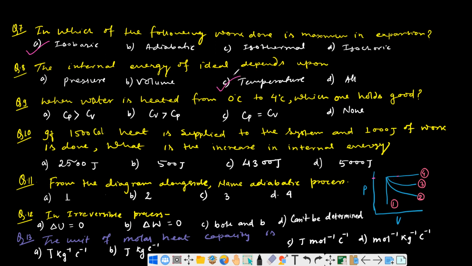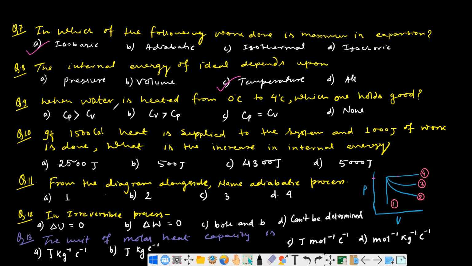Okay, next, the internal energy of the ideal gas depends upon temperature; it is a function of temperature. So from the understanding, you can directly write the answer, even you don't need to observe, for the case of ideal gas.